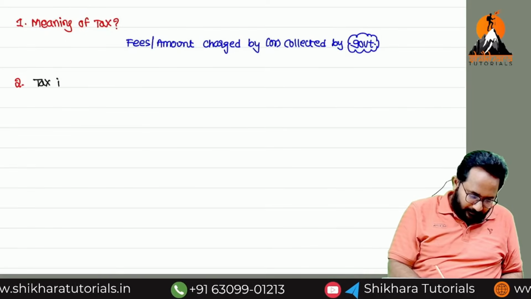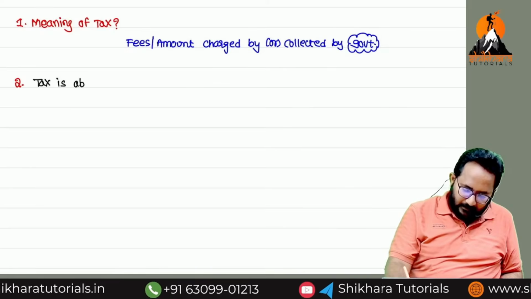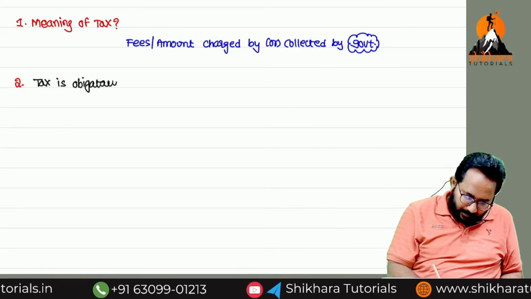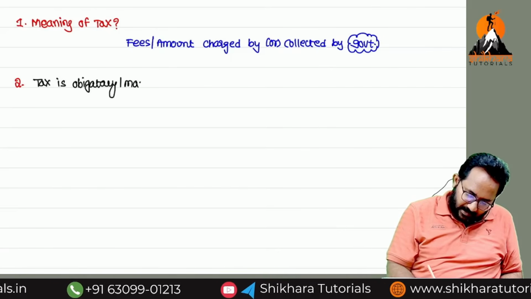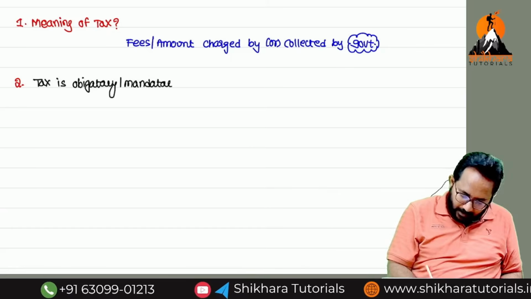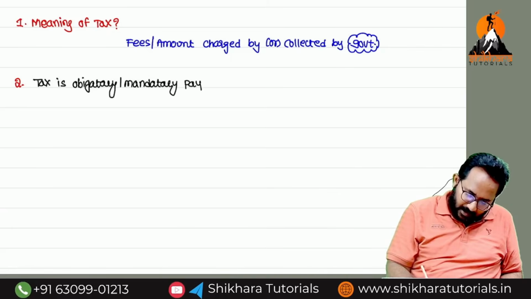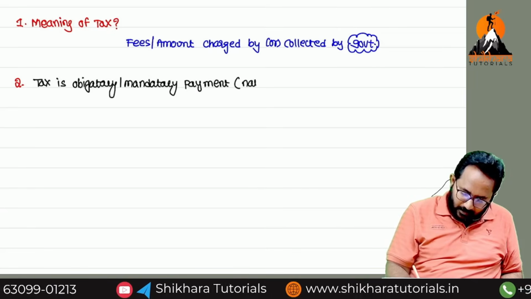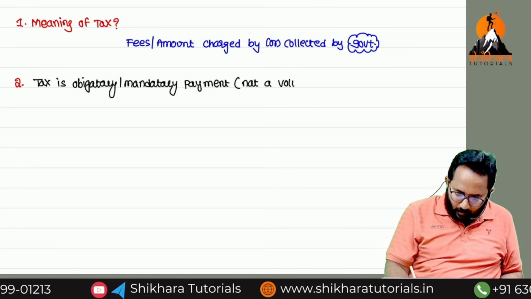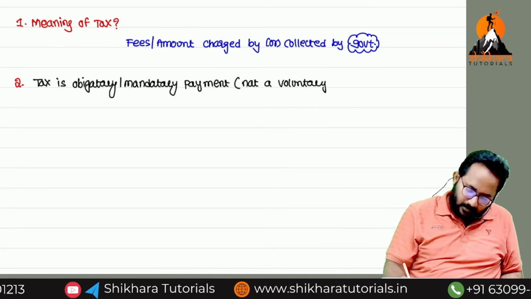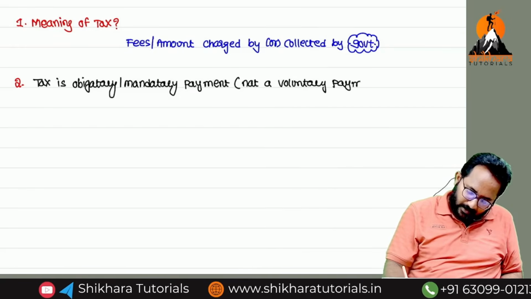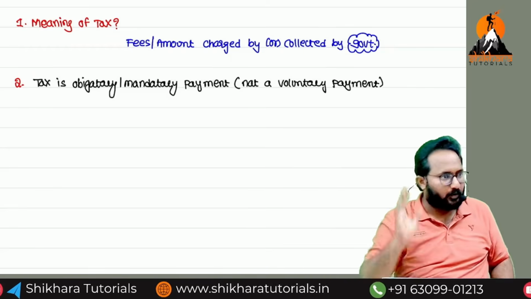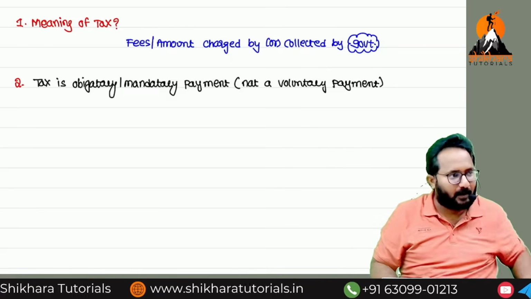Tax is an obligatory payment, or mandatory payment. Within the bracket I can write it down. It is not a voluntary contribution, or it is not a voluntary payment. If you are required to pay the tax, mandatorily you have to pay the tax. That is not voluntary, that is not an optional payment.